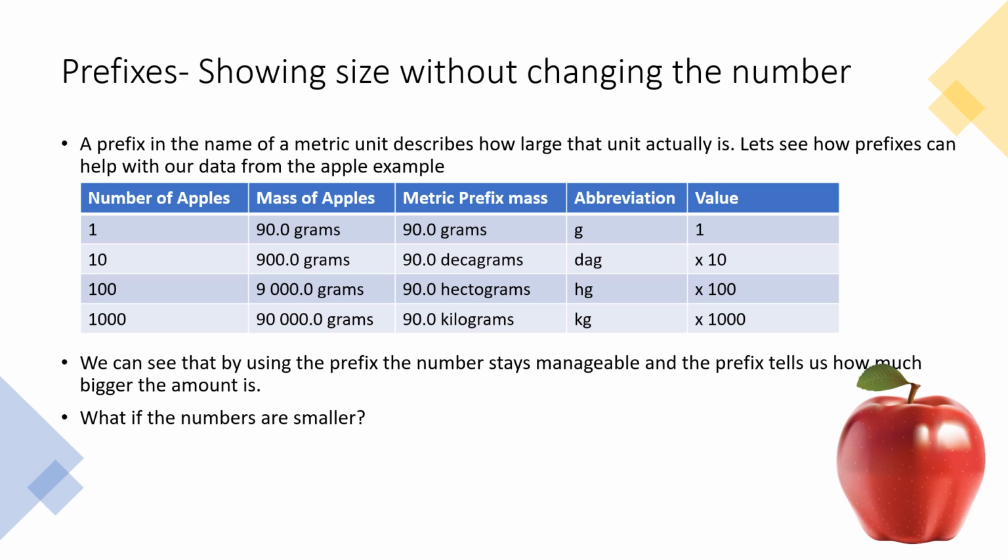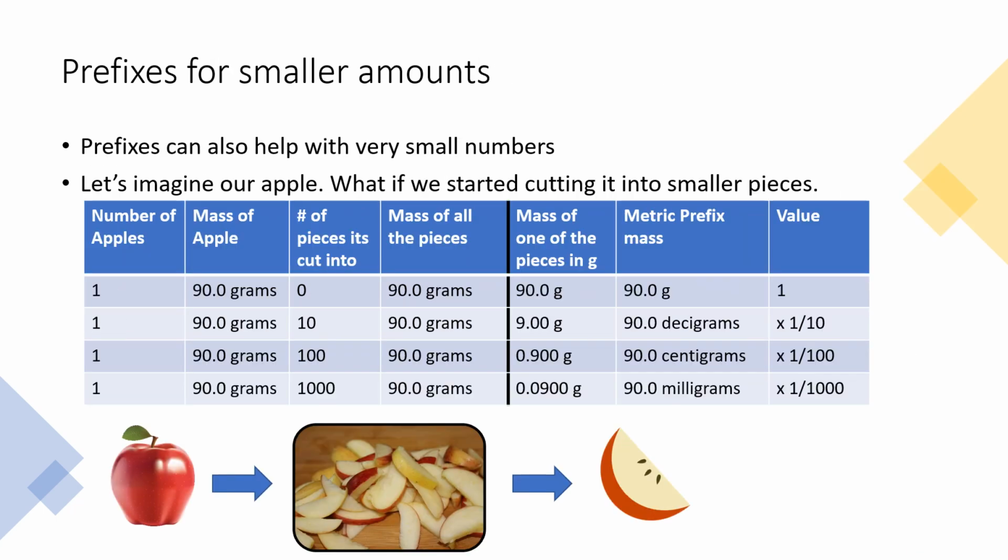So what if the numbers are smaller, though? Does this still work? So we're going to take our apple and look at it in a little different way. Prefixes can also help with very small numbers. So let's imagine our apple, and we're going to start cutting our apple into smaller and smaller pieces, okay? They're always going to be equal pieces.